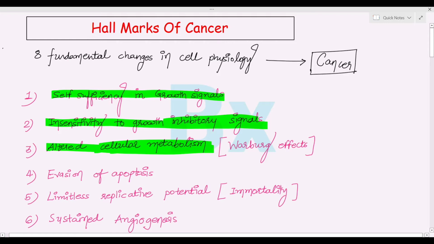Obviously, if the cell is growing, it needs energy. Where will the energy come from? A normal cell has two mechanisms for energy: one is the mitochondrial oxidative pathway and the second is glycolysis. In the case of cancer, there is a special effect, the Warburg effect. What is the meaning of the Warburg effect? Normally, a cell synthesizes its own ATP, its own energy, mostly by the mitochondrial oxidative pathway. An aerobic cell synthesizes energy from the mitochondrial oxidative pathway, but that pathway is time consuming.